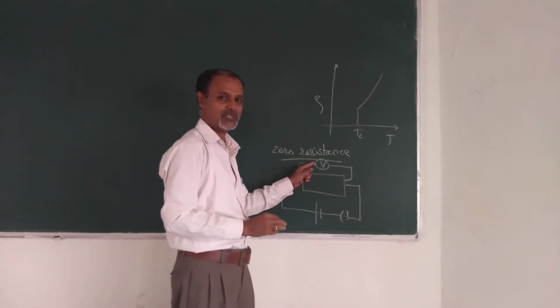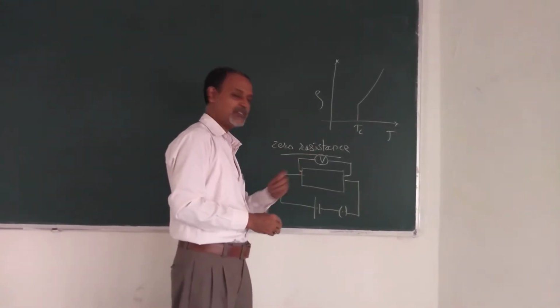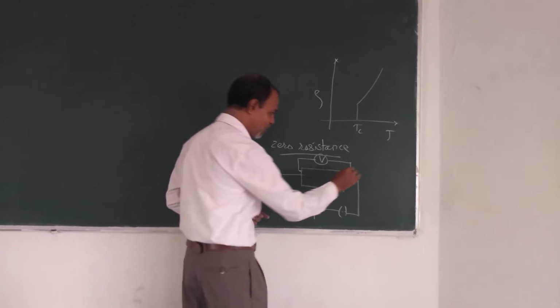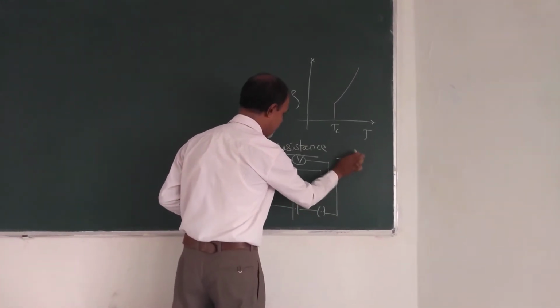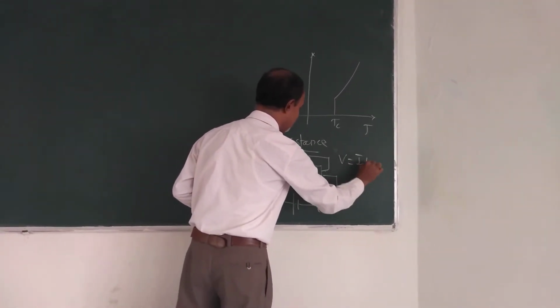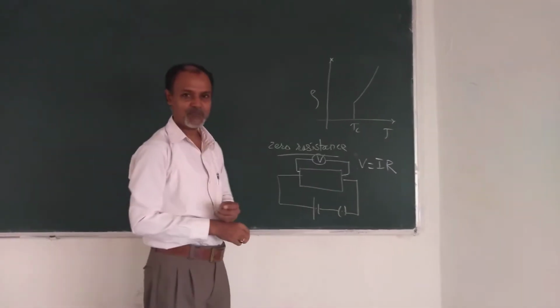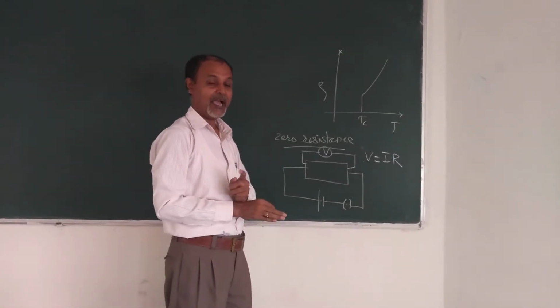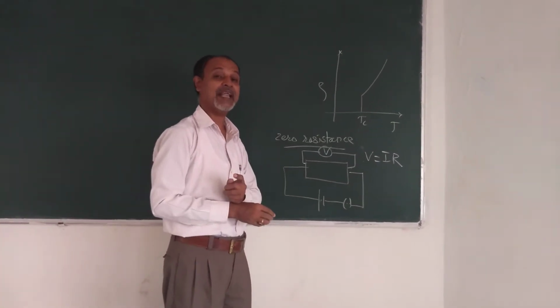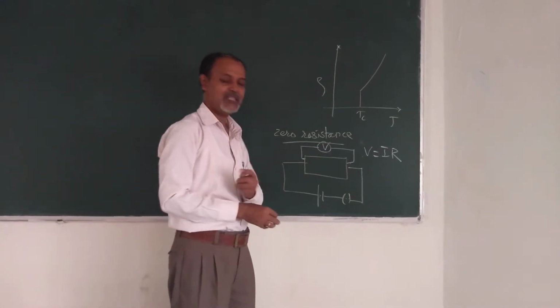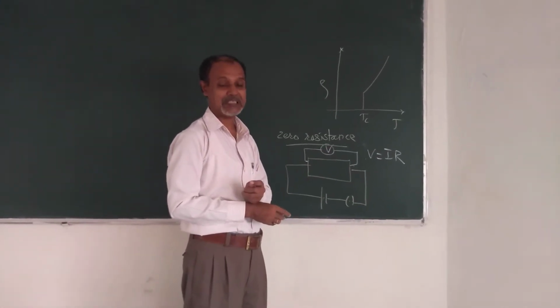It shows no deflection. This means no potential difference is developed, and according to Ohm's law, V equals IR. V is 0, I is flowing, so R is equal to 0. In this way, zero resistance can be studied.